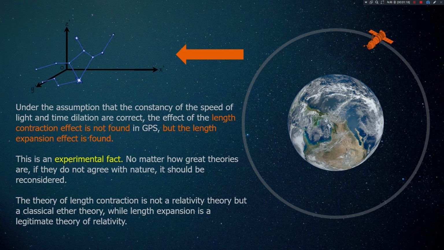If any theory is inconsistent with nature, it must be reconsidered. In fact, length contraction is not a theory of relativity, but a classical ether theory. On the other hand, the theory of length expansion can be said to be part of the correct theory of relativity in length theory.